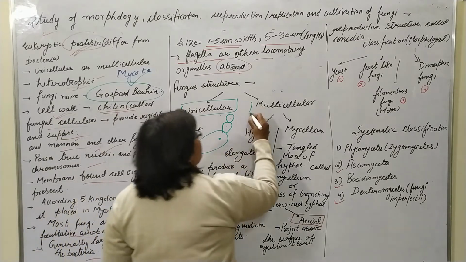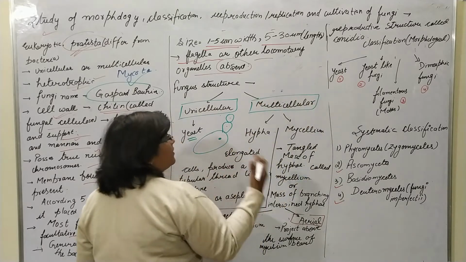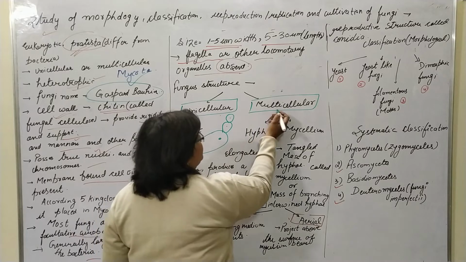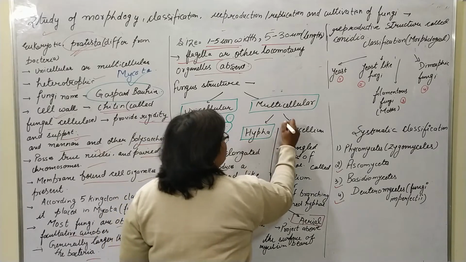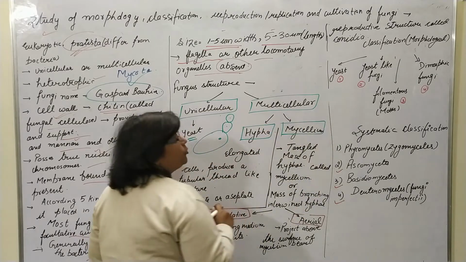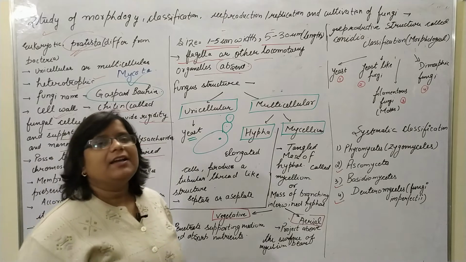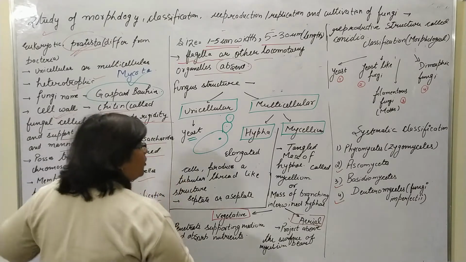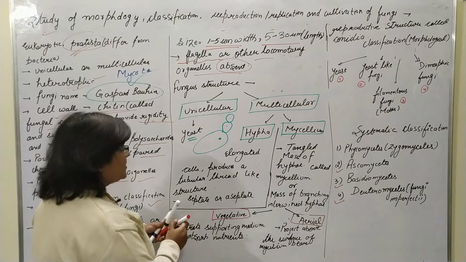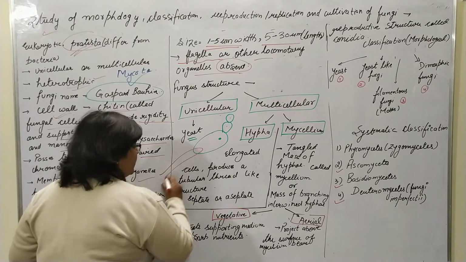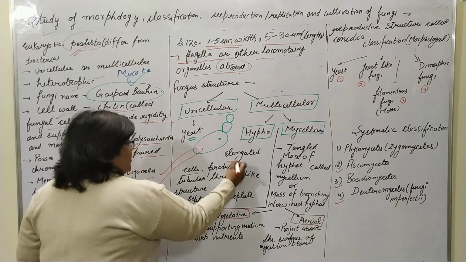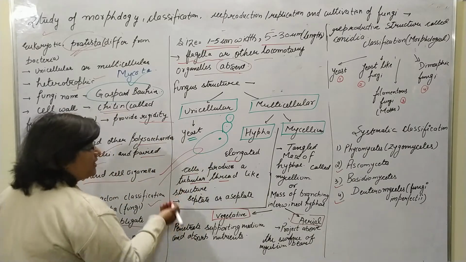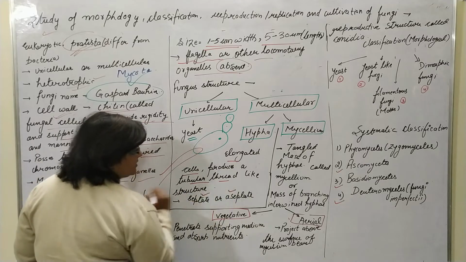Second is the multicellular, meaning the cells are multiple in number. In the multicellular type, the structure is divided into 2 types. First is the hypha and second is the mycelium. The hypha is an elongated, thread-like cell structure, and it may be septate or aseptate.